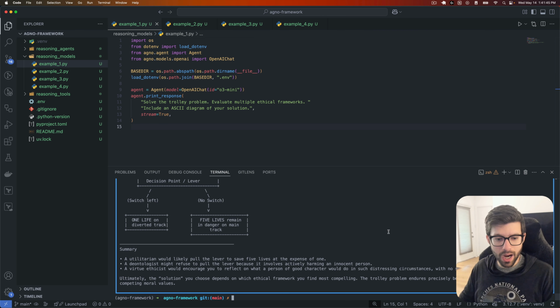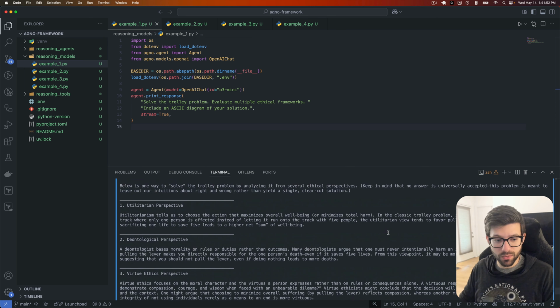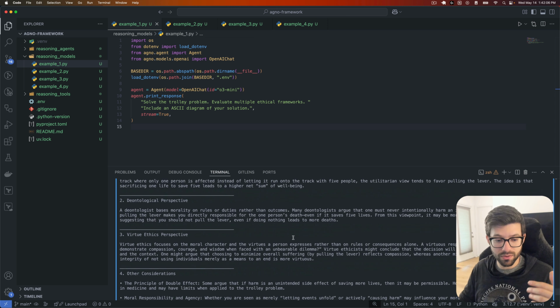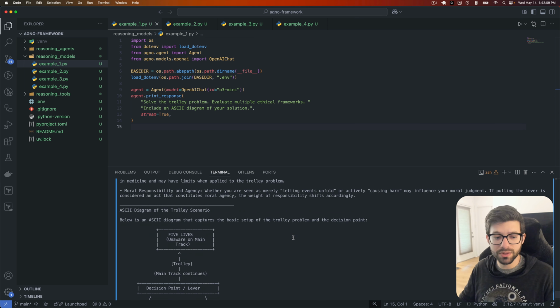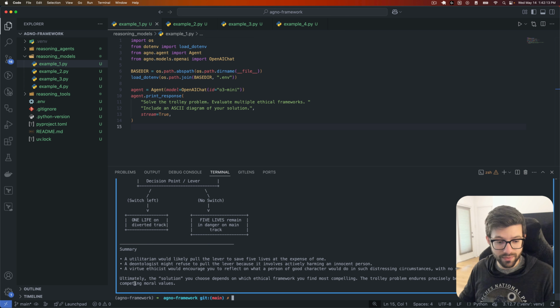Okay, so we've gotten a pretty solid response here. Basically, it's walking us through everything that it's doing. So you can see that we've given it the problem, as we mentioned with our prompt. I'm not going to read all of this, but basically it is breaking down different types of ethical frameworks that it could use in order to think through and come to a solution. And ultimately, it gives us its diagram and then summarizes everything and says, ultimately, the solution you choose depends on the ethical framework you find most compelling.